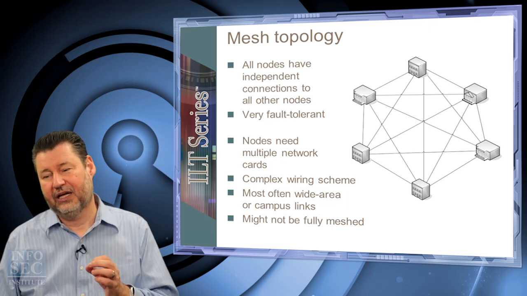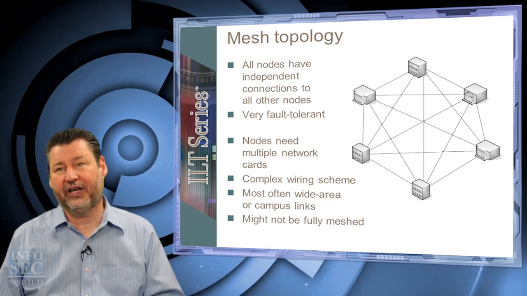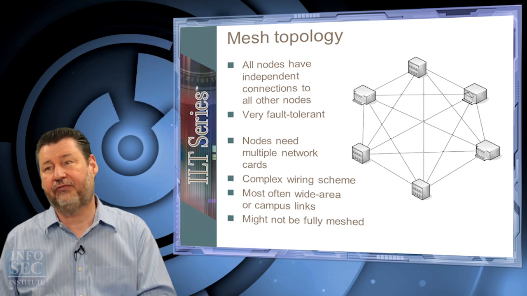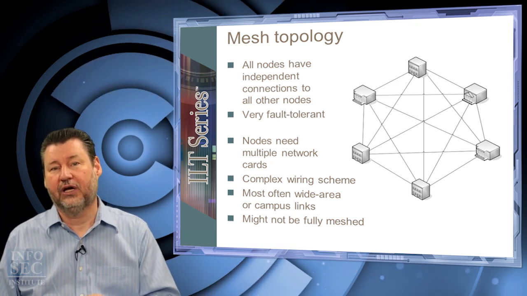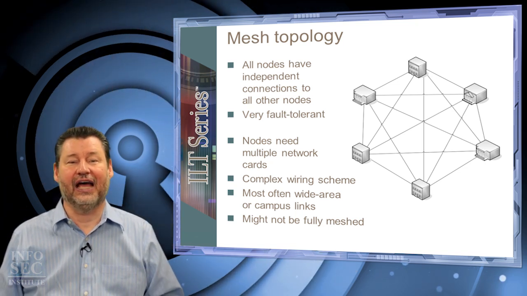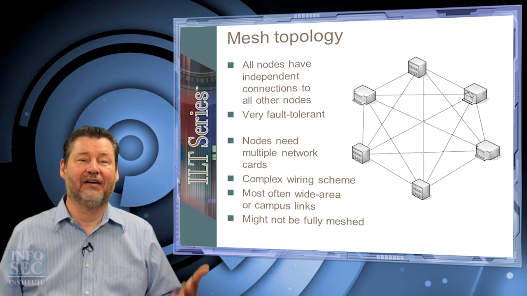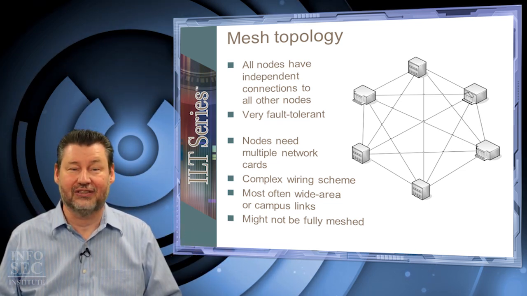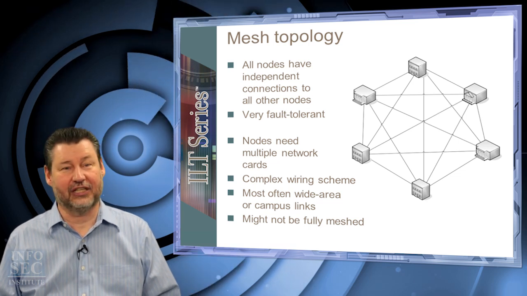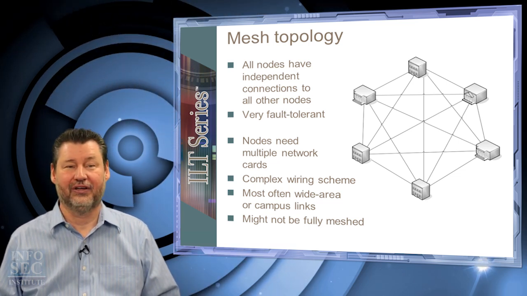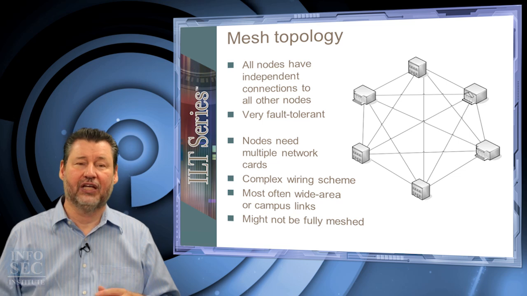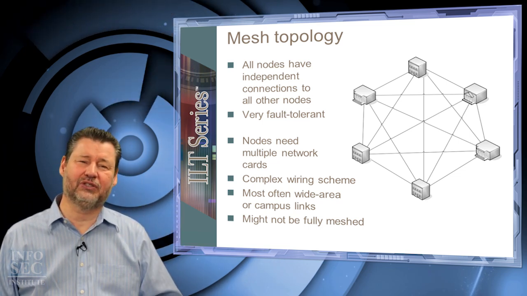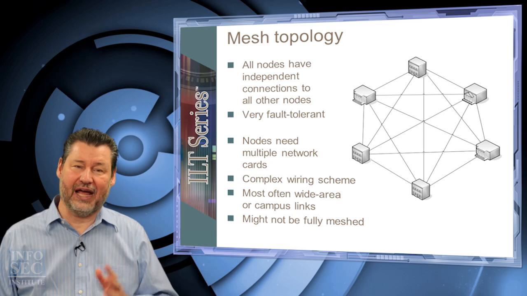Well, let's see. On a PCI card, we can hold 8 functions, and we can have 5 of them. So that'd be 40 network cards. How do we get the other 59 connections for 100 machines? I guess PCIe is going to have to work some double duty there. It's just not practical. It's a complex wiring scheme. It says it's most often used in wide area or campus links.